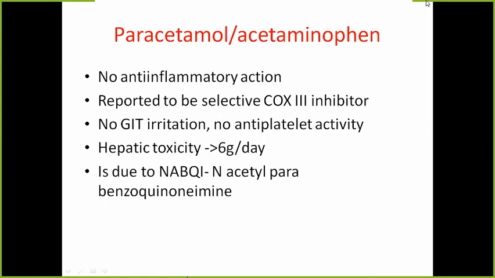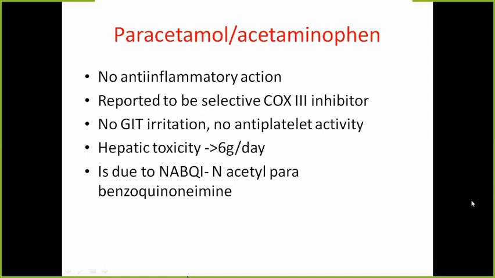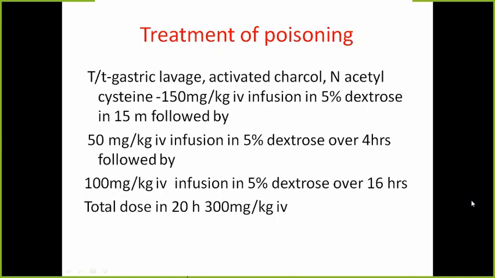Normally, paracetamol is metabolized by glucuronide conjugation, and in high doses, glucuronide falls short. So NAPQI is produced in high amount, and this is toxic to the liver cells and can cause a severe hepatic injury. And the treatment of poisoning is also important.